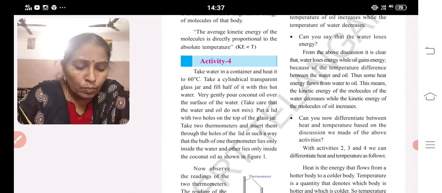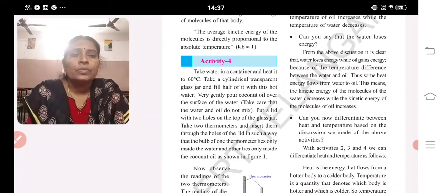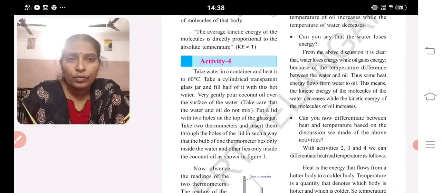So what is the simple logic in this sum? It is asking us to take a beaker which is filled with water and add 1 to 2 drops of oil, and that is closed with a 2-hole rubber cork. Through the 2 holes just insert a thermometer. One should be in the hot water. The other thermometer just lies on the oil surface.